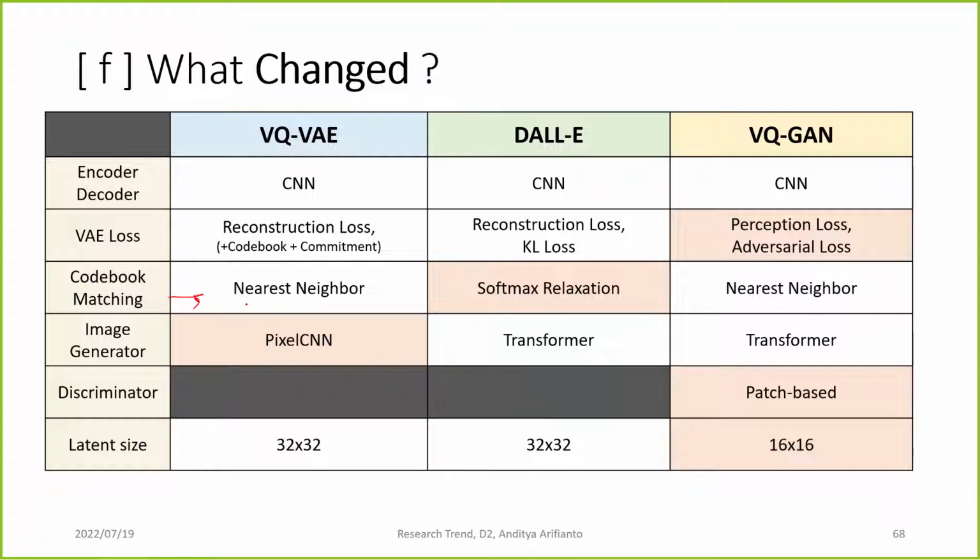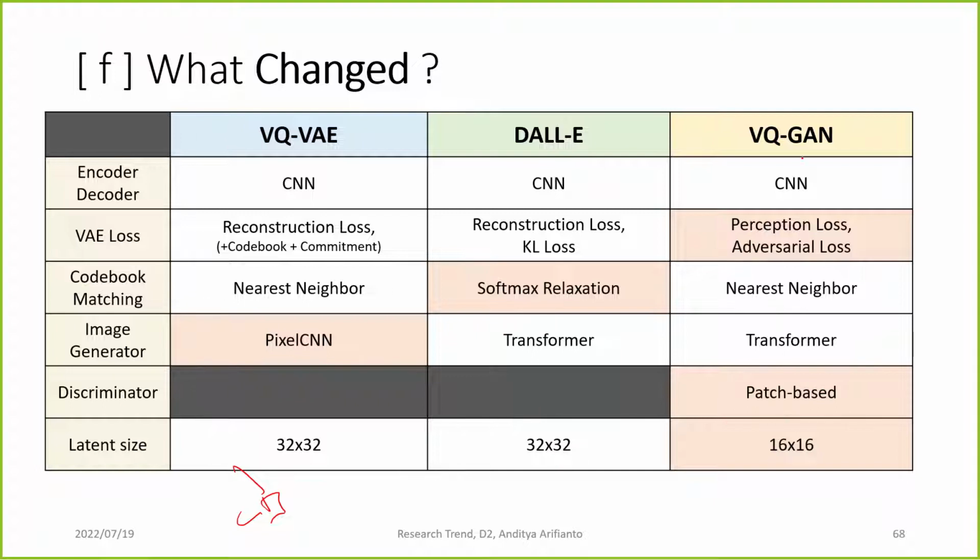Codebook matching, it uses nearest neighbor. DALL-E uses Gumbel softmax relaxation. VQGAN goes back to using nearest neighbor. For the image generator, VQVAE uses PixelCNN, and DALL-E and VQGAN use a transformer. And then this is the patch-based discriminator. VQVAE compresses the latent code into 32 by 32. DALL-E also 32 by 32.